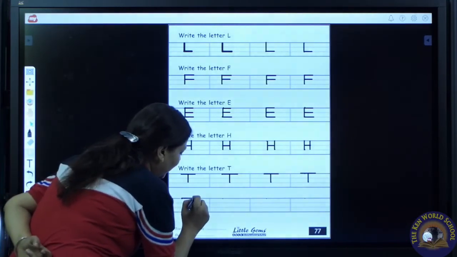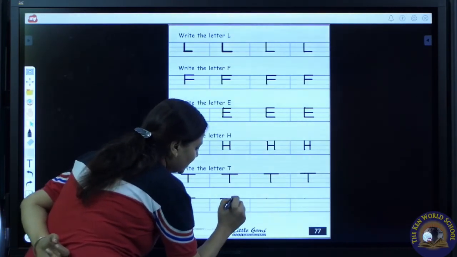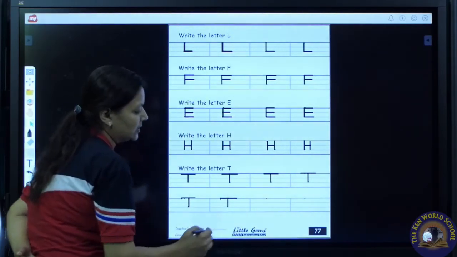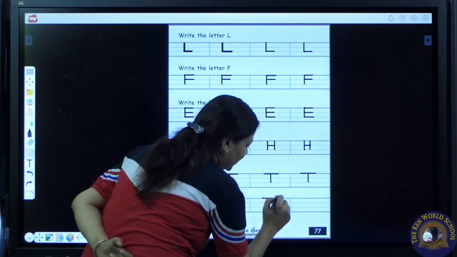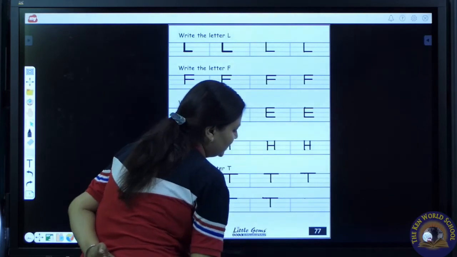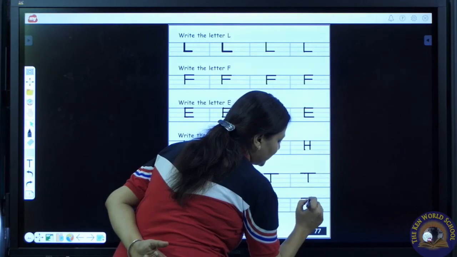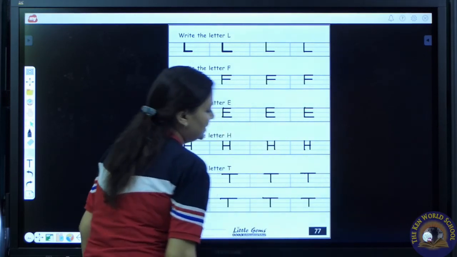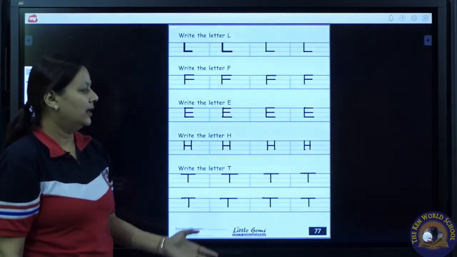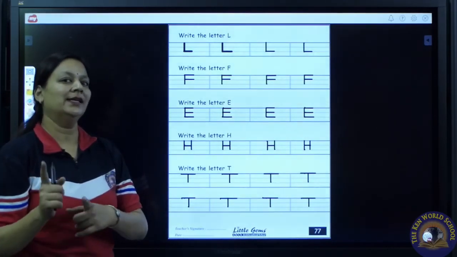Again I am writing my T. Standing line. Draw a sleeping line. Draw one standing line from the center of the sleeping line. T. Draw a sleeping line. From the center you will draw a standing line. T. T says T. T says T. T as in tiger. T as in tiger. Now I have completed my T. Now it's your turn to write letter T.